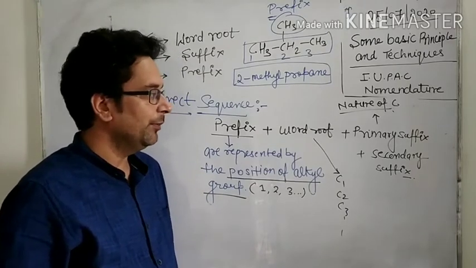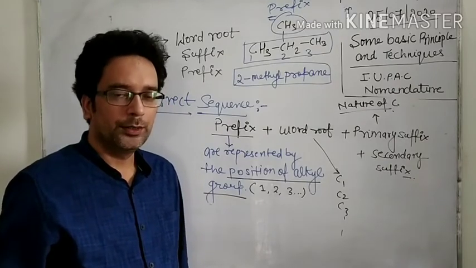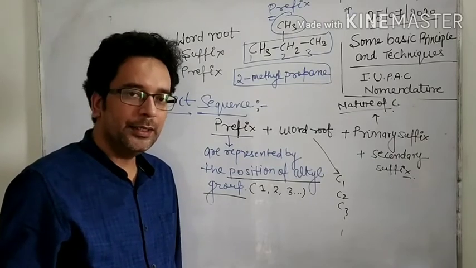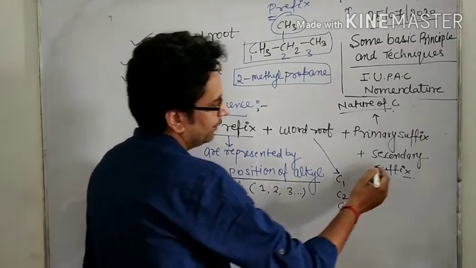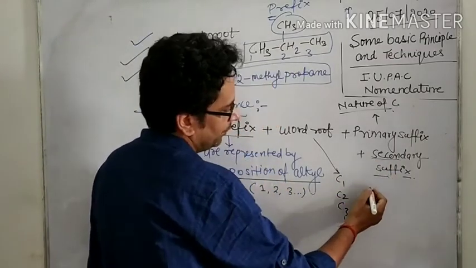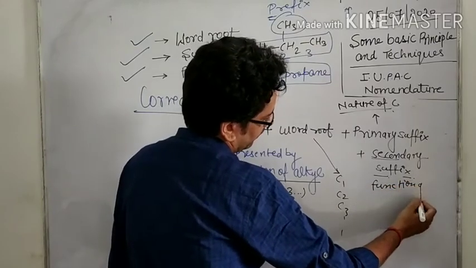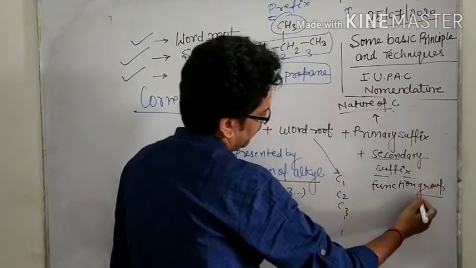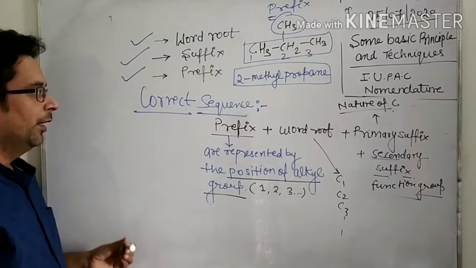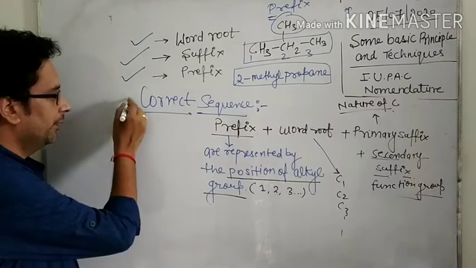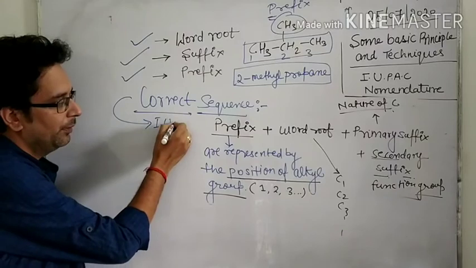Also in primary suffix, if the compound contains 2 double bonds or 3 double bonds. Now secondary suffix means functional group. So this is the correct sequence to write the IUPAC name of an organic compound.